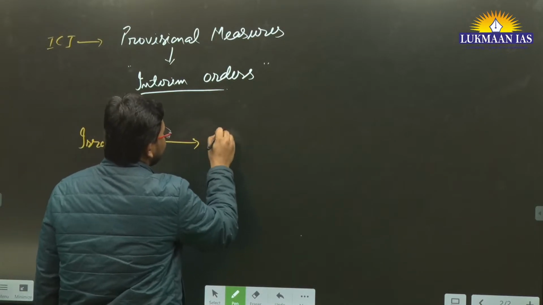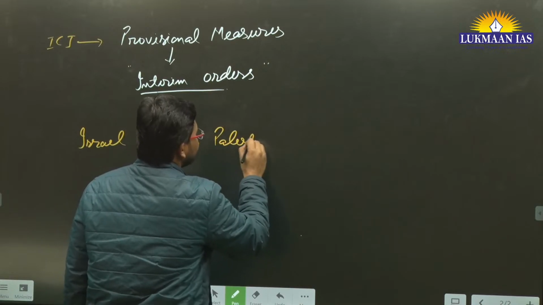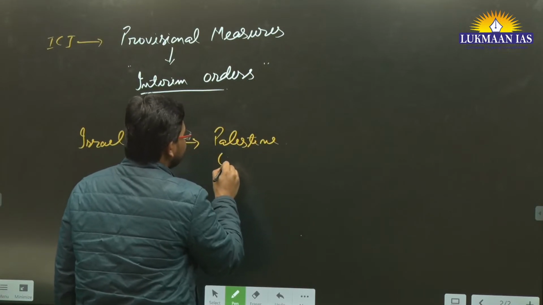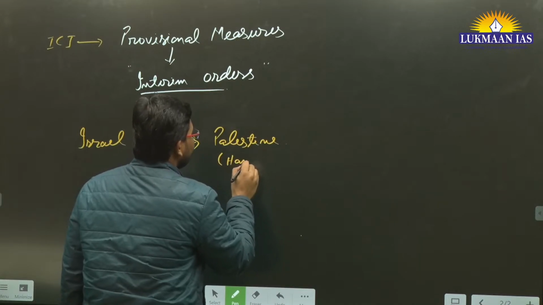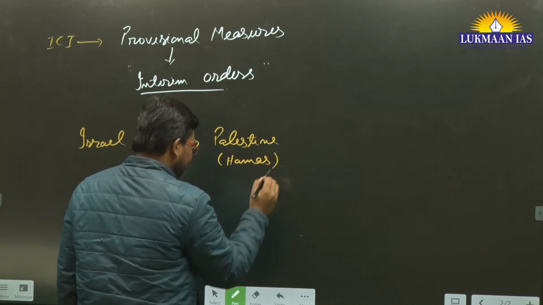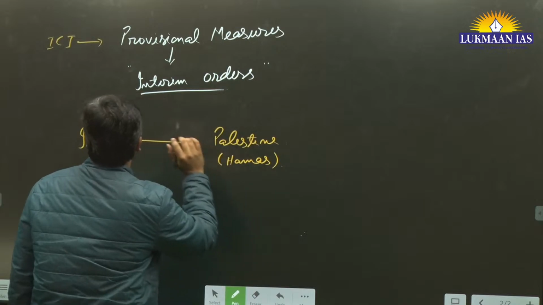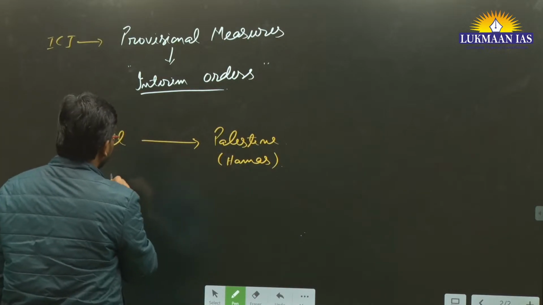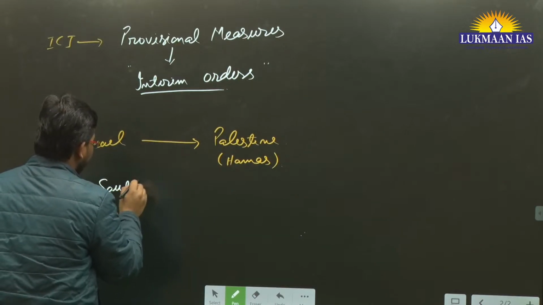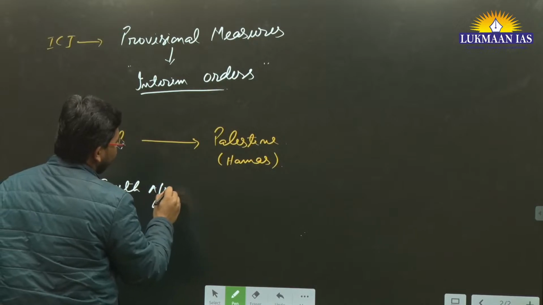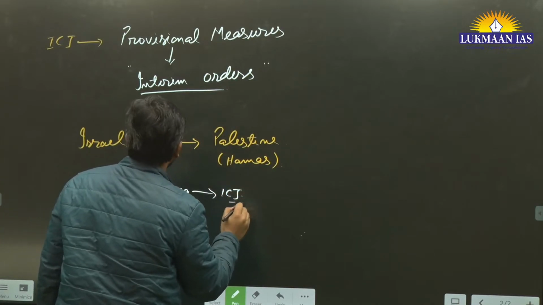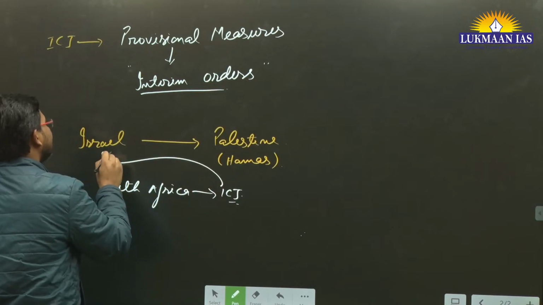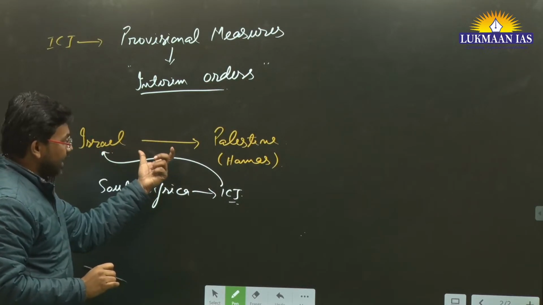On the other side there is Palestine, which means Hamas. Now the question is that South Africa has approached the International Court of Justice related to the genocide that is being conducted by Israel.